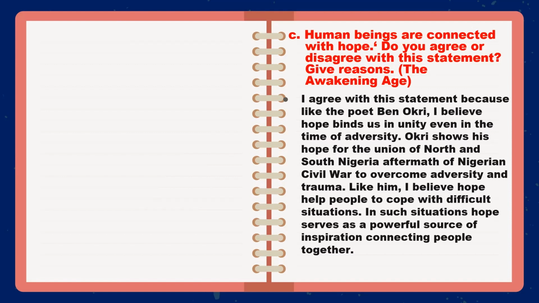अब आशाले त कहिले हुन्छ भन्दा डिफिकल्ट सिचुएसनमा आशाले गर्दा मान्छेलाई त्यो आशाले गर्दा त्यो ओभरकम गर्न, त्यो सिचुएसनबाट बाहिर आउनको लागि हेल्प गर्छ भनेको कारण hope, it's a very good thing because it connects the people, it makes them hopeful even in the hopeless situation. So this question basically asks for your opinion, but when you write answer to this question, also make sure that you bring some answers, some references from that particular poem by Ben Okri.